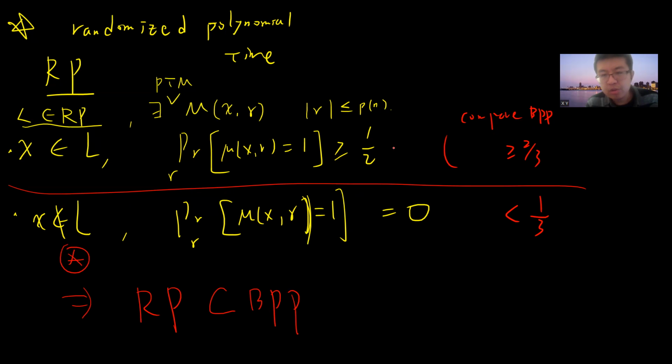So we need to show this part. We need to show that I can amplify this half to be greater than 2/3. But it's very simple. I just do it twice, right? Because if x belongs to L, then I do it twice.